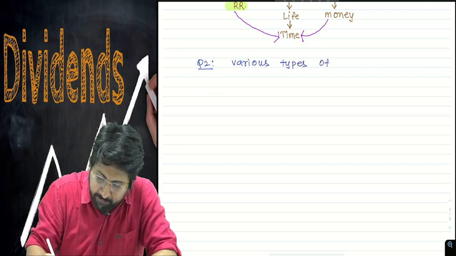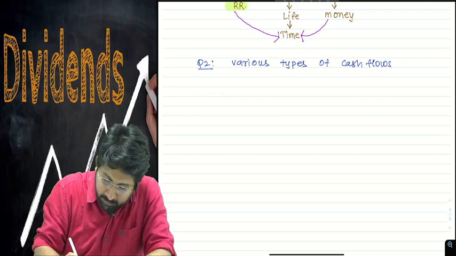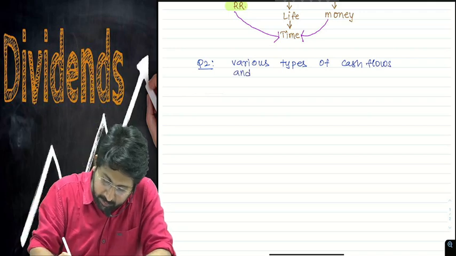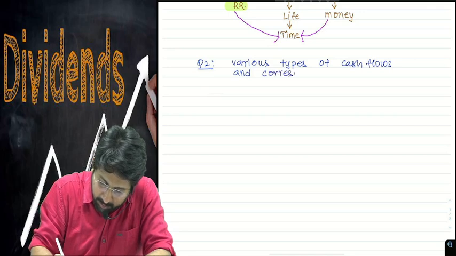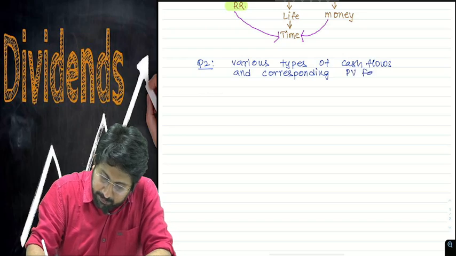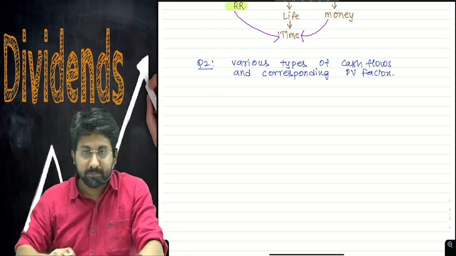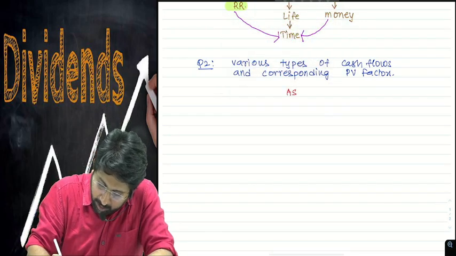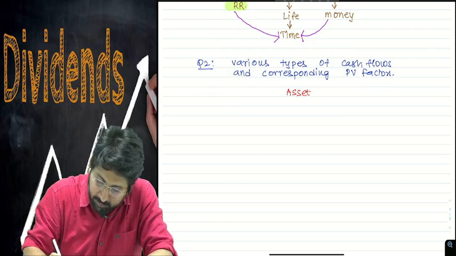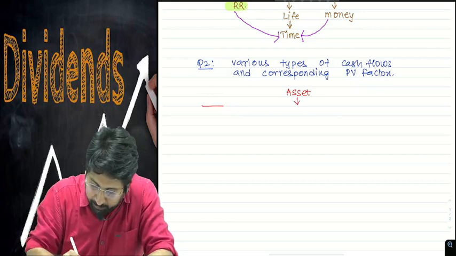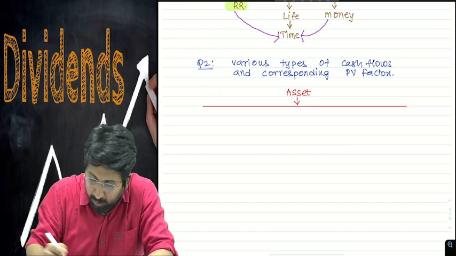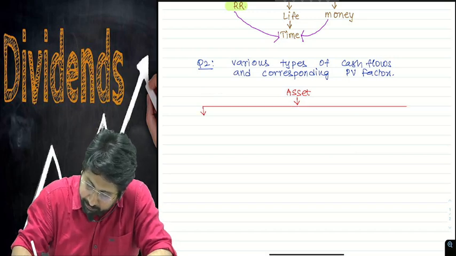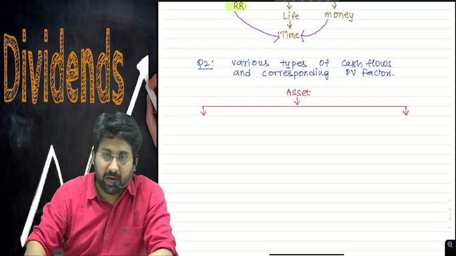Various types of cash flows and corresponding PV factors. Let me explain this concept. See here, assets. We can divide assets into two categories.